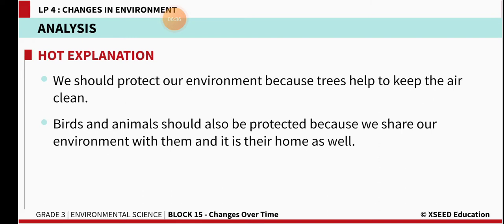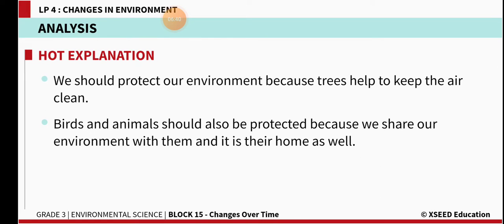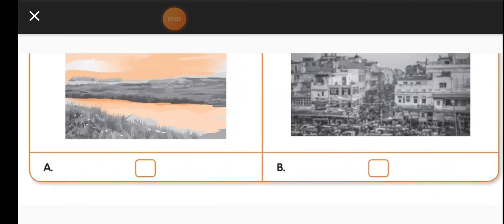Birds and animals should also be protected because we share our environment with them and it is their home as well. So it's our duty to protect the birds, animals and trees. Then we too will sustain in our environment. So, by this, what did you understand about environment? How to take care of our environment?